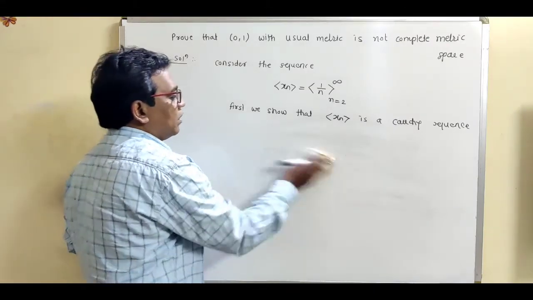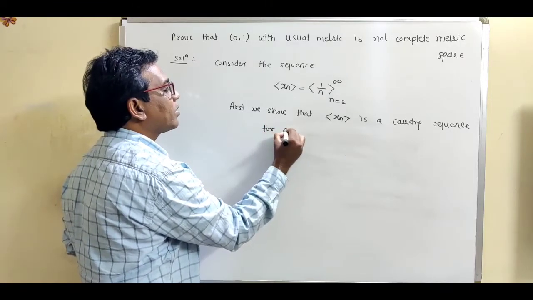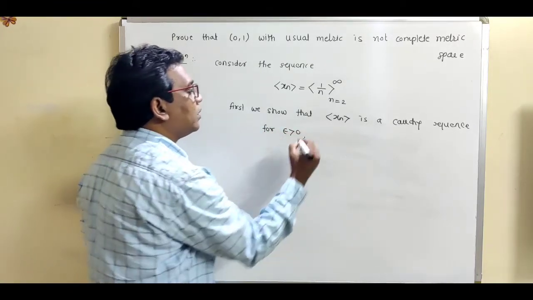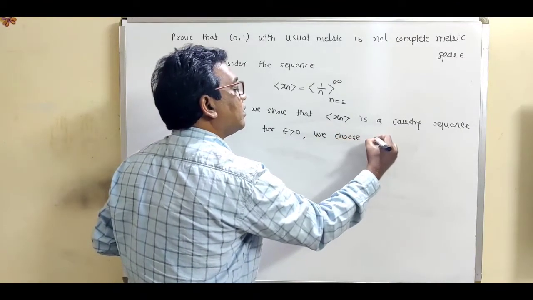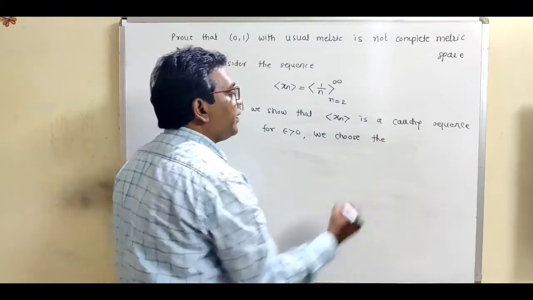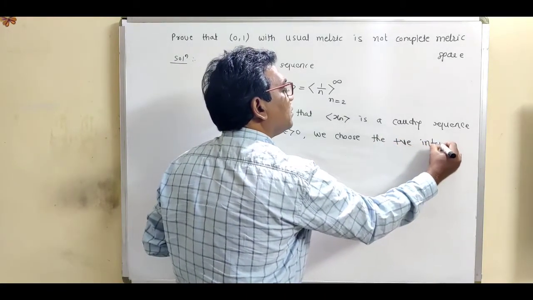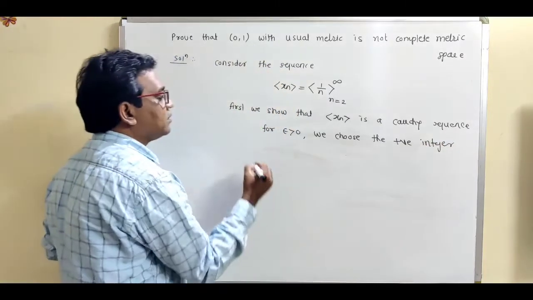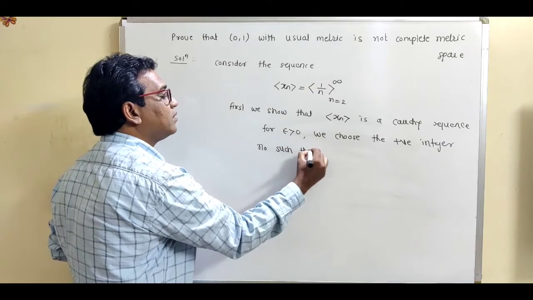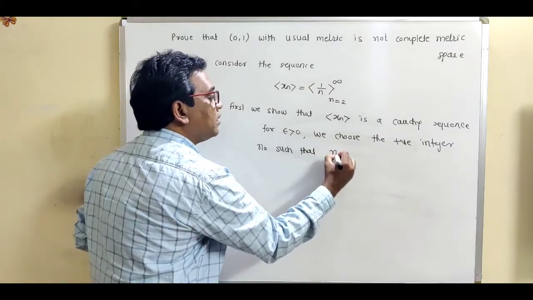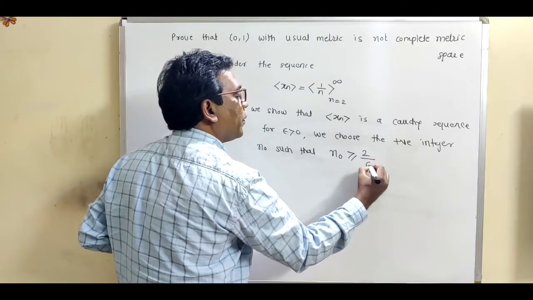So for epsilon greater than 0, we choose the positive integer n0 such that n0 is greater than or equal to 2 upon epsilon.